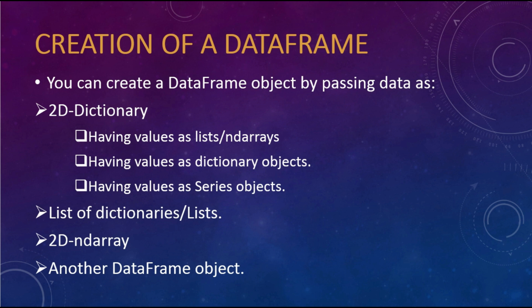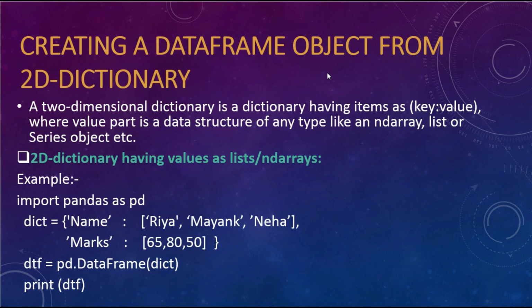We can create a data frame object by passing data as a 2D dictionary, that is a two-dimensional dictionary. As we know, a dictionary is a combination of key value pairs. In the place of values, we can pass a list or else ndarrays or else dictionary objects or series objects. And also we can create a data frame object with a list of dictionaries or else a list of lists. And you can create a data frame object by passing a 2D ndarray. Fine, that is a two-dimensional ndarray. And also we can create a data frame object by passing another data frame object also.